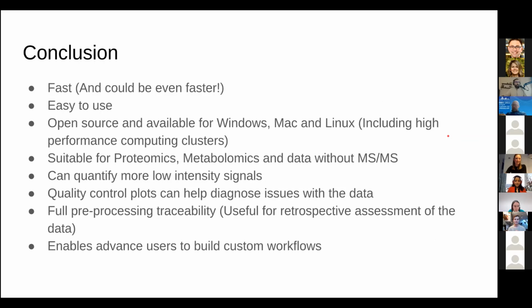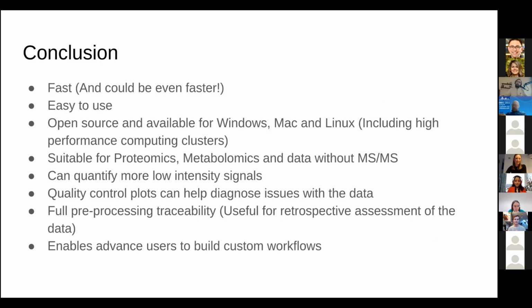So in conclusion, the pipeline that we provide is fast, and we could even make it faster with some more time and resources, hopefully. Hopefully it should be easy to use for people that do not want to fiddle with a lot of configuration. And it's open source. You can use it on different operating systems. We actually use it also on the university cluster for very long analyses, because some of these files, especially in DIA, can get huge, and maybe your computer cannot take it at that point, right?